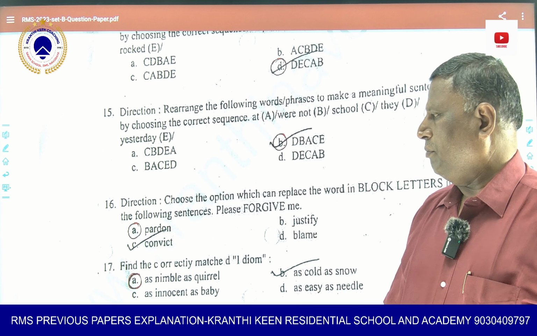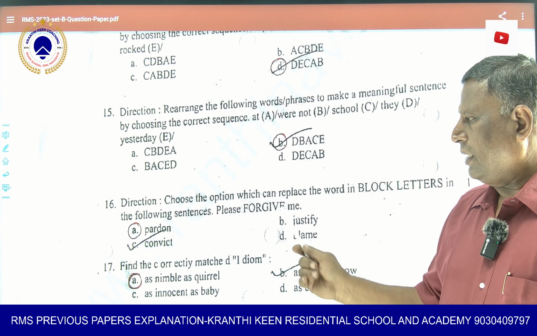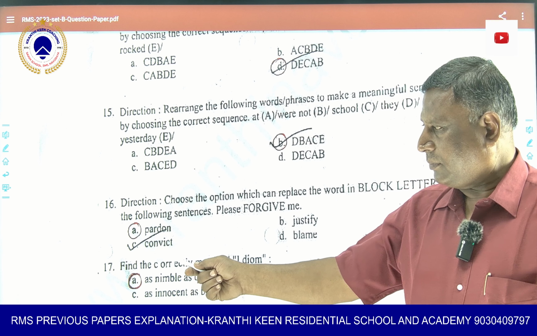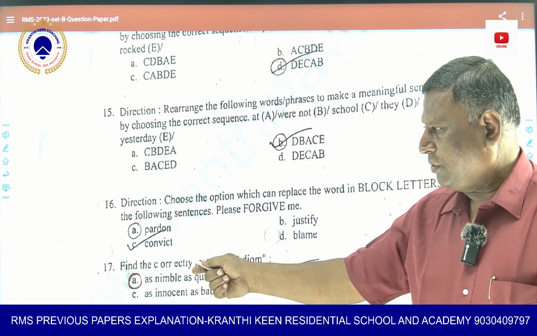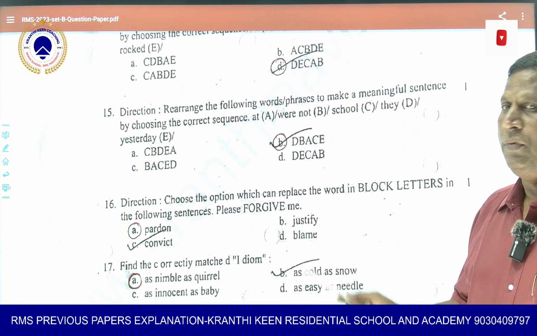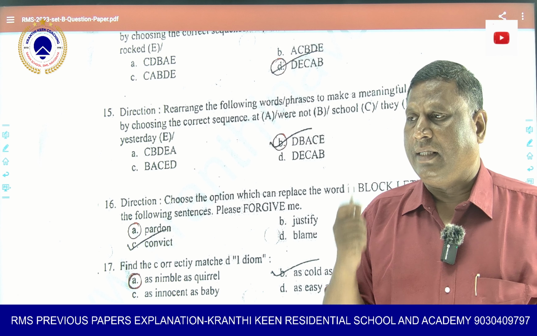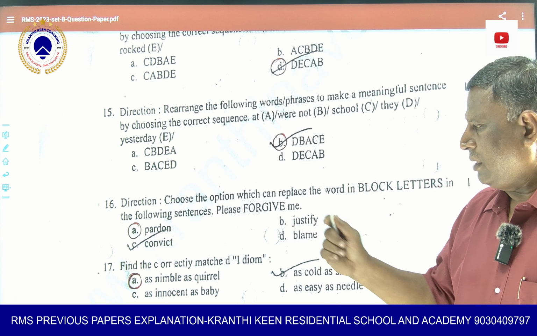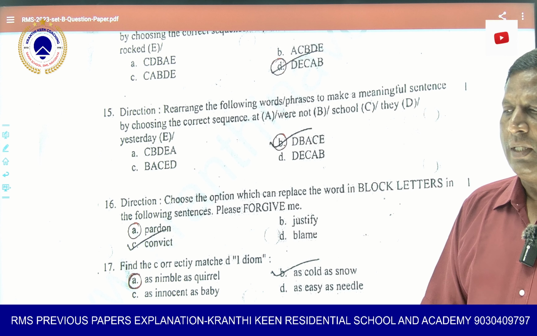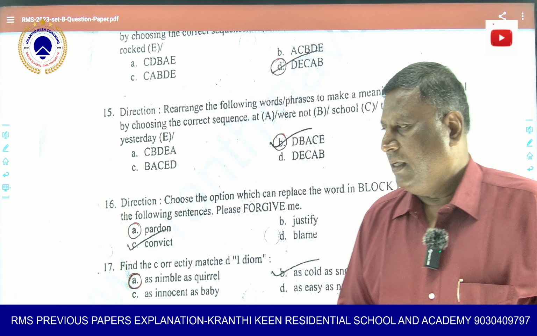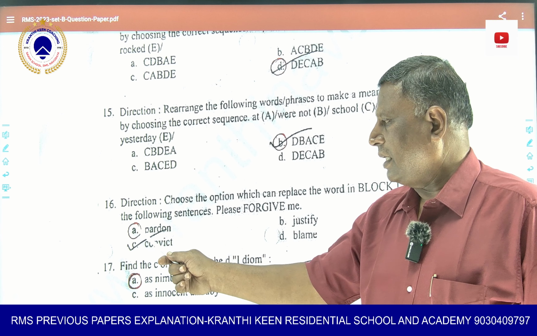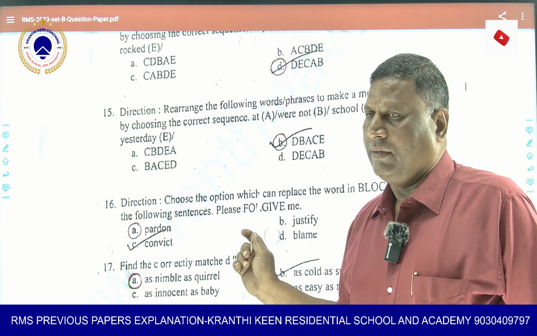So here, please forgive me. So forgive is given. So what does forgive mean? Convict: if your crime is proved against you, you are a convict. Justify means if you want to tell something and that is true, you want to prove that. That also does not go with forgive. Blame is if you want to complain about others or blame others. Forgive is a totally different word. So pardon. Pardon and forgive are one and the same words.